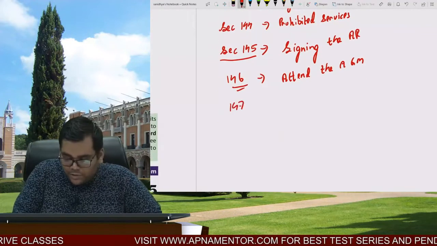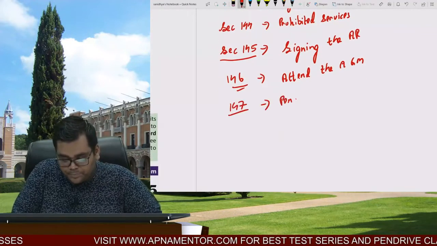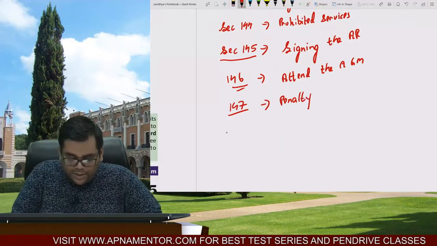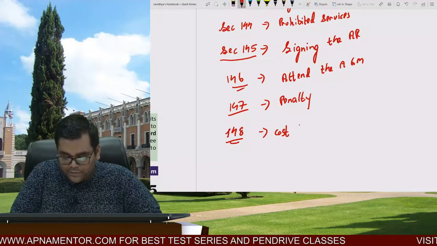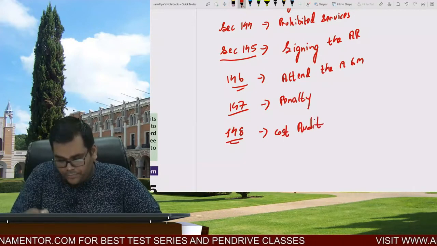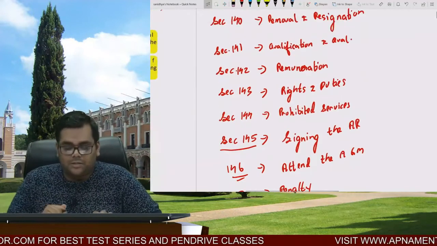Then section 147 we have penalty, and what is levied upon the penalty? So section 148 we have cost audit, right? Section 148 we have cost audit. So this is the flow of sections.